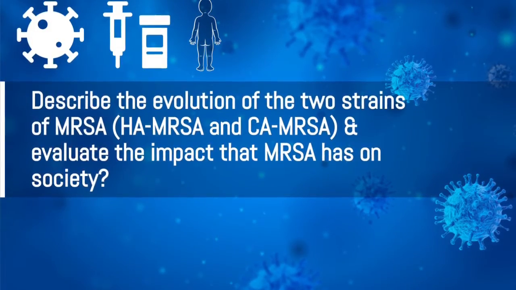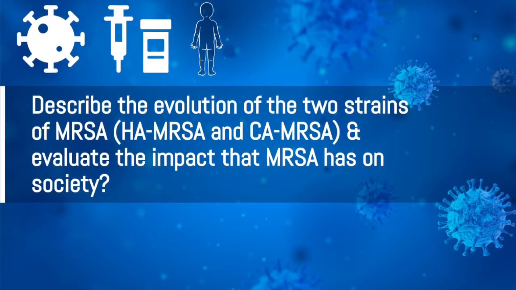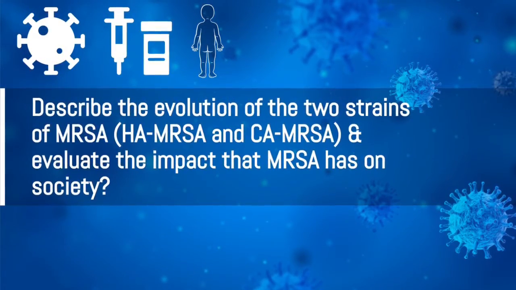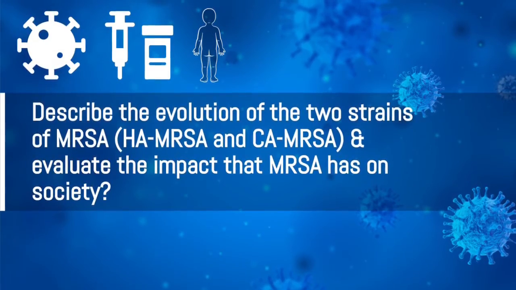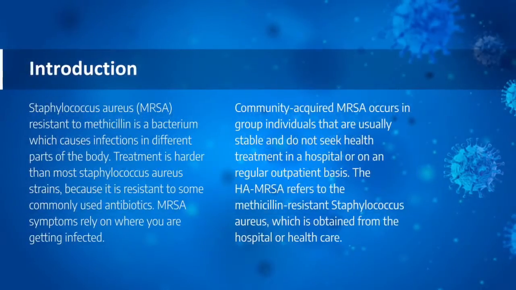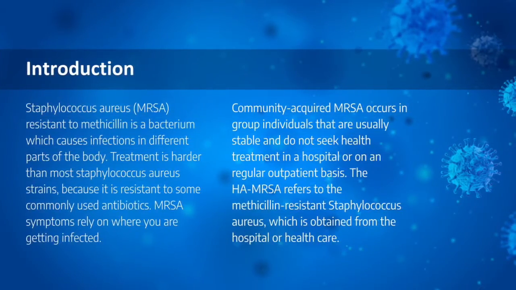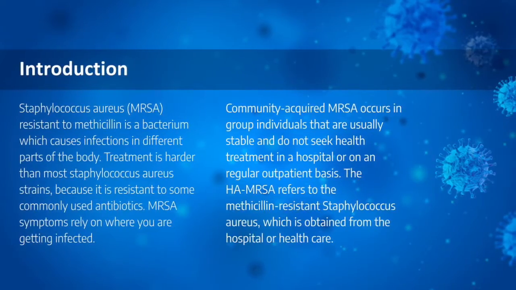Describe the evolution of two strains of MRSA and evaluate the impact that MRSA has on society. MRSA, methicillin-resistant Staphylococcus aureus, is a bacterium which causes infections in different parts of your body. Treatment is harder than for other strains because it is resistant to some commonly used antibiotics.